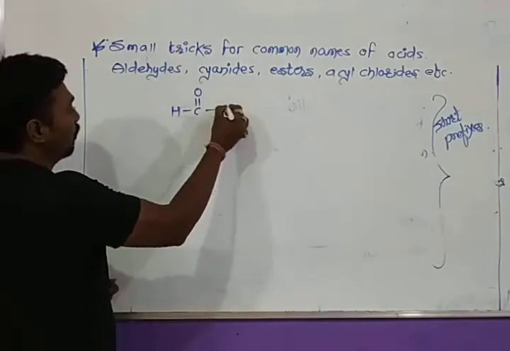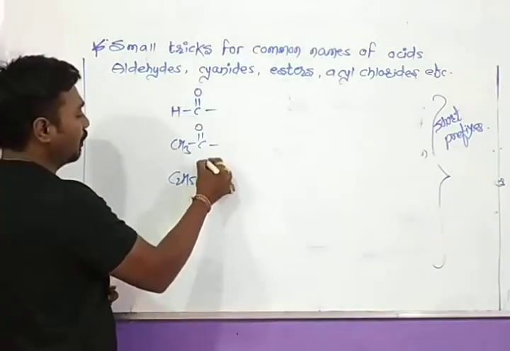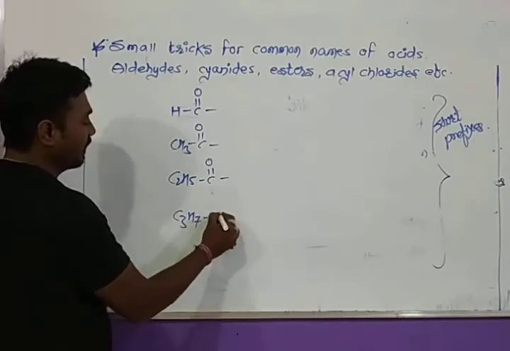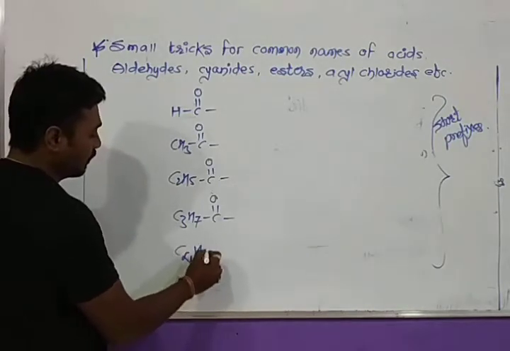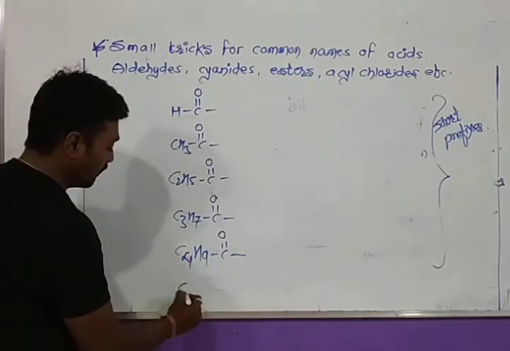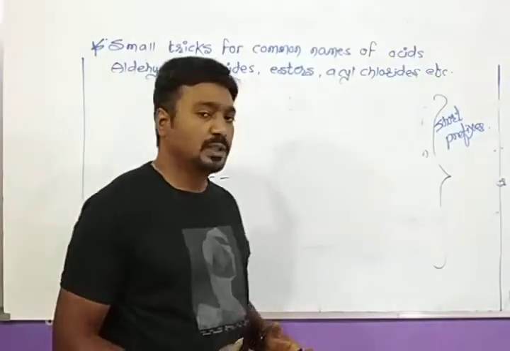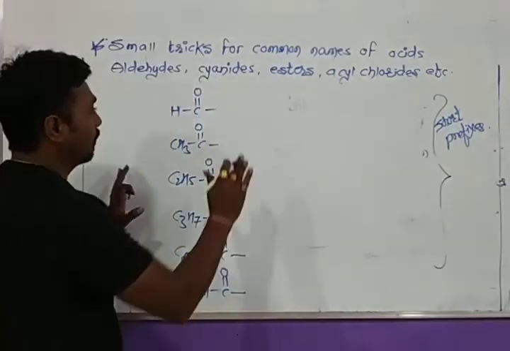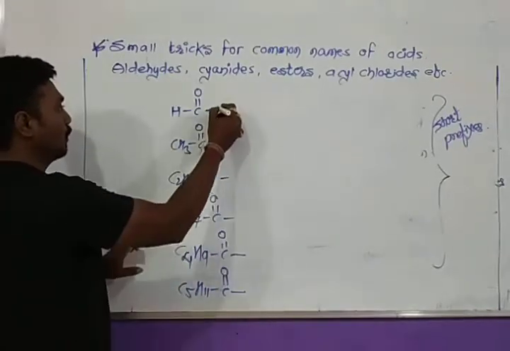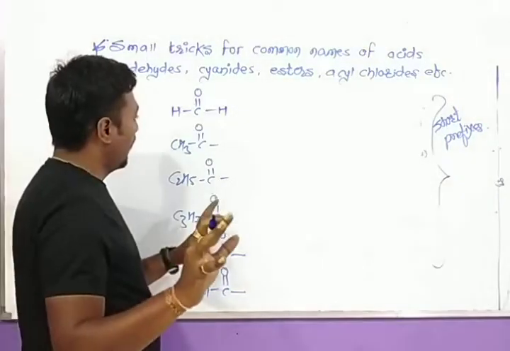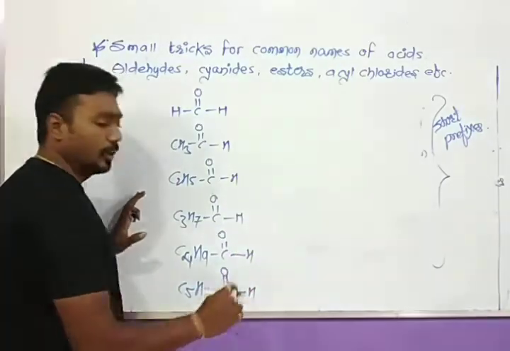Here C double bond O, CH3 C double bond O, C2H5 C double bond O, C3H7 C double bond O, C4H9 C double bond O, C5H11 C double bond O. Many students always find it difficult to write the names of these compounds. So if H is present, it is an aldehyde. Here also it is aldehyde, here also, here also, here also, here also it is aldehyde.